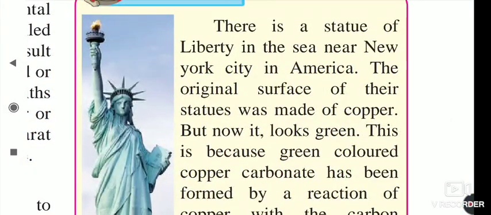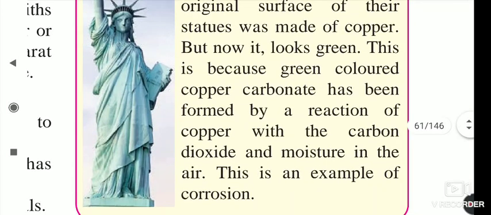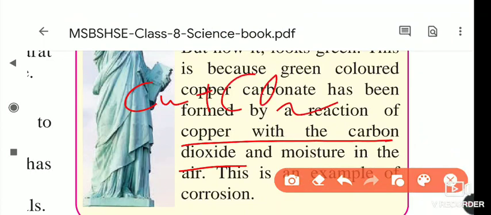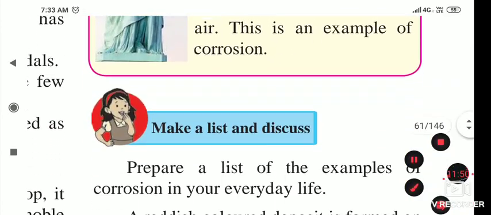The copper combines with the carbon dioxide present in the air, and the reaction takes place: copper plus CO2 plus moisture, H2O, forms copper carbonate. And this is nothing but the corrosion of that metal.